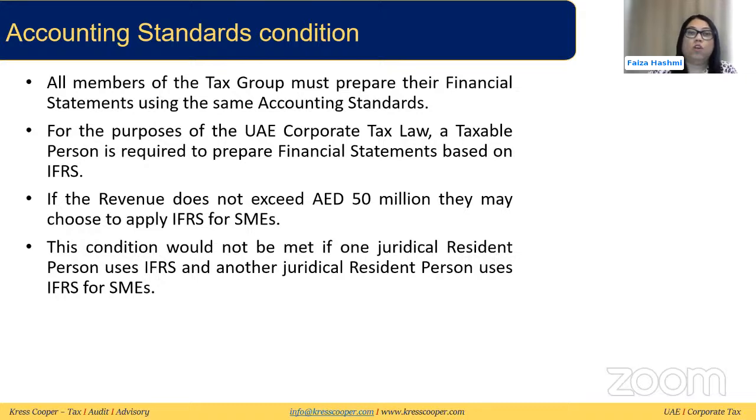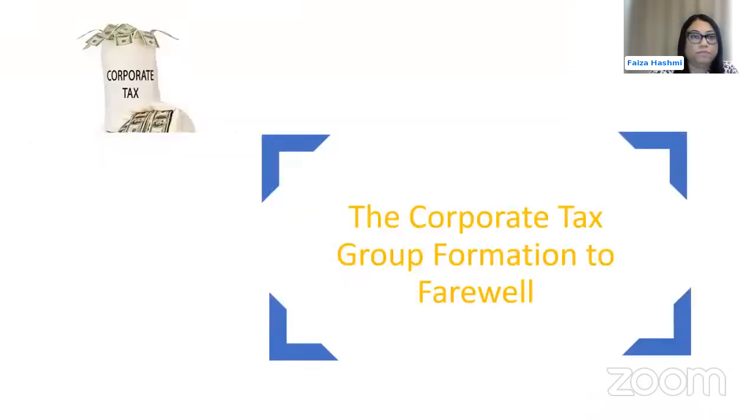The next is the accounting standard condition. This says that all the members of the tax group need to prepare financial statements using the same accounting standard. Under the law right now, we know that if revenue does not exceed 50 million for a company, they can go for IFRS for SMEs, and if it is more than 50 million, they need to go for IFRS. But if you are in a tax group, you need to align this. If one is using IFRS and the other is using IFRS for SMEs, they cannot be part of the same tax group. So this needs to be aligned.